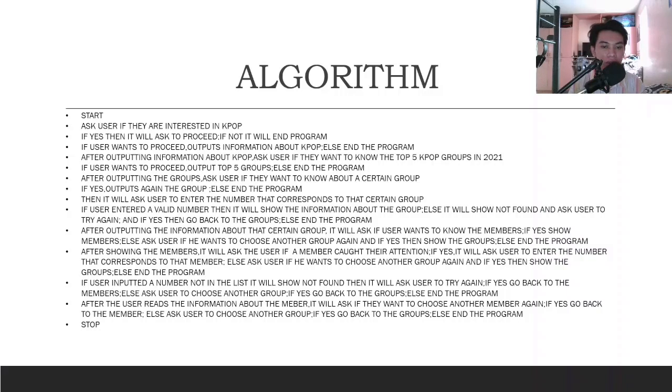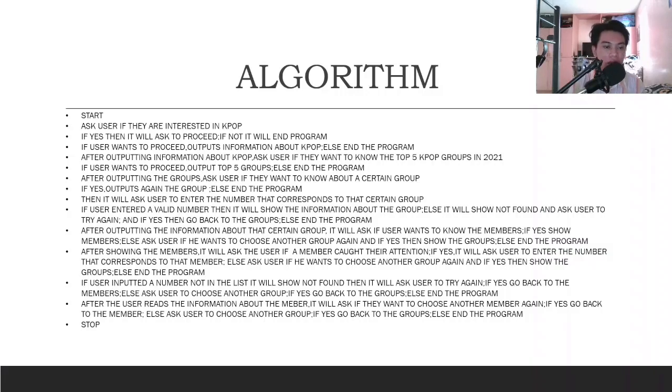Else ask the user if he wants to choose another group again, and if yes, then show the groups, else end the program. If the user inputted a number not on the list, it will show not found, then it will ask the user to try again. If yes, go back to the members, else ask the user to choose another group. If yes, go back to the groups, else end the program.